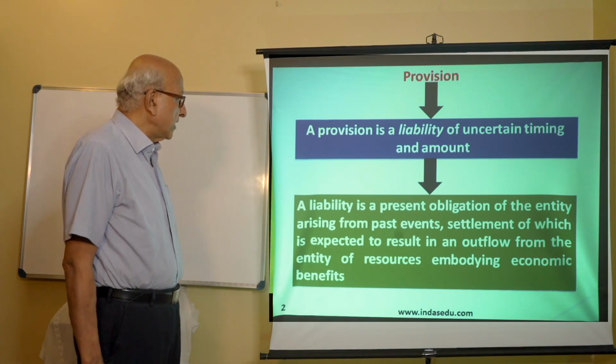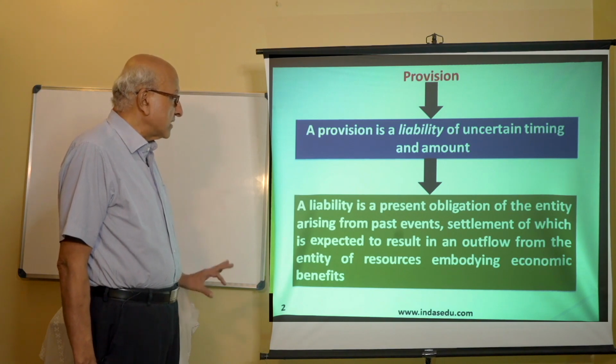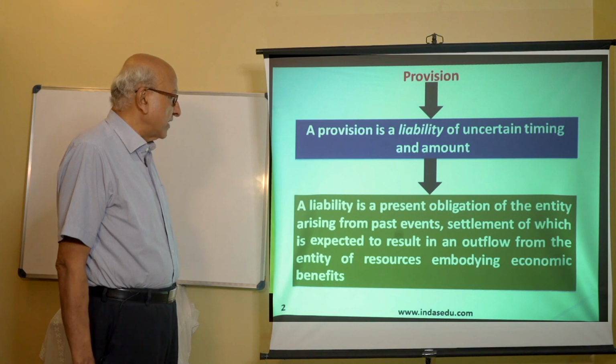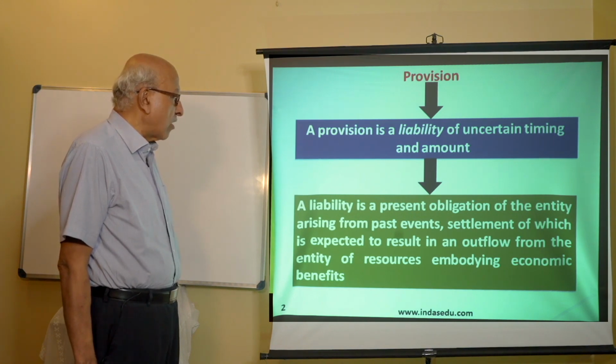What is a liability? A liability is a present obligation of the entity arising from past events, settlement of which is expected to result in an outflow from the entity of resources embodying economic benefits.